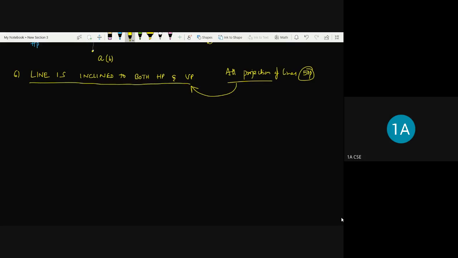What I have discussed till now is the basics which you need to understand so that you can easily understand a line inclined to both HP and VP. It is a very simple procedure. I will tell you how it can be drawn in the next class. Today we'll stop here.